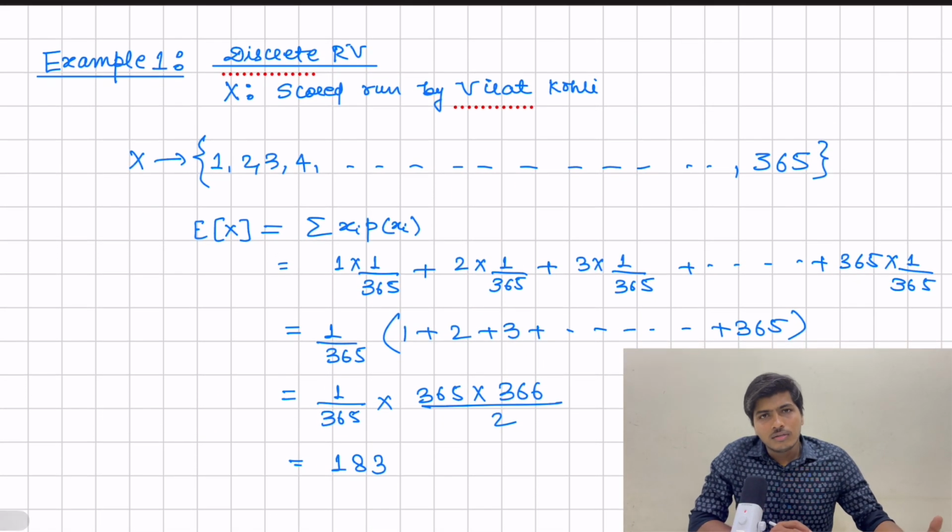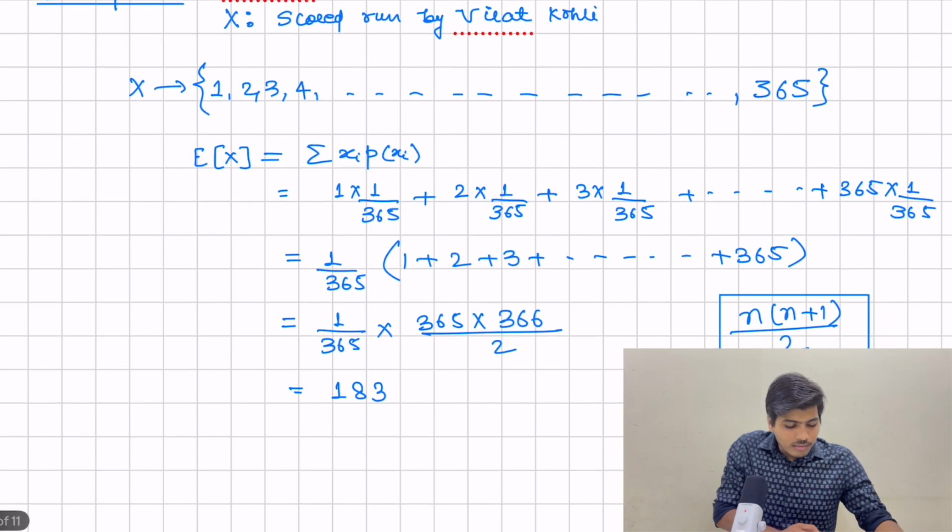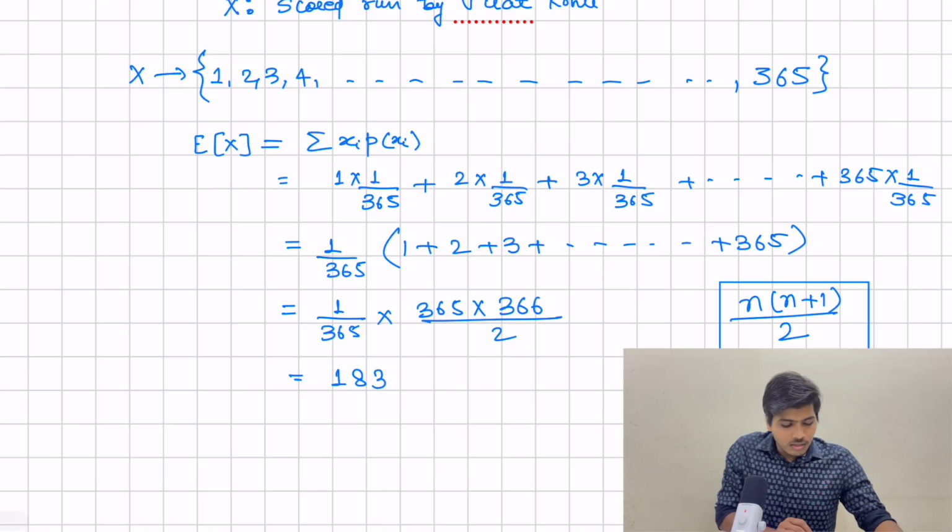Now let's understand the same thing by an example. Let's say x is the score run by Virat Kohli. It will be a discrete random variable, right? Because it will take discrete values. For a hypothetical scenario, consider he played 365 matches and in each match he scored 1, 2, 3, 4 runs respectively till 365. Then what will be the expectation of x? The expected value of x is equal to the summation of xi p of xi. Xi is 1, 2, 3, 4, and the probability of each outcome of x is 1 by 365. Why?